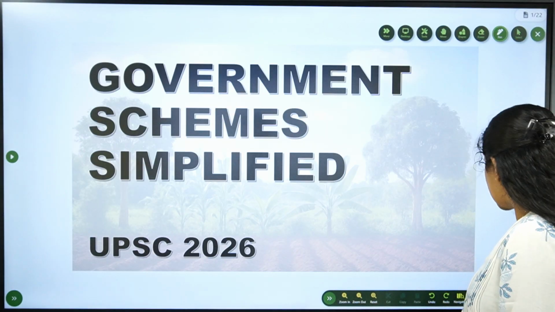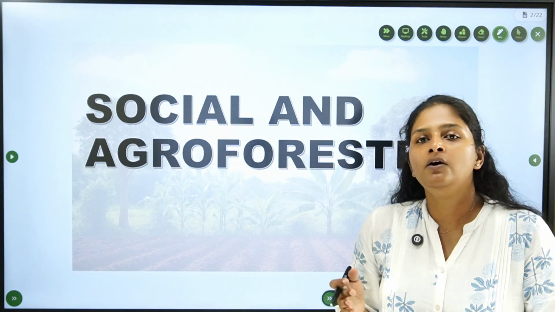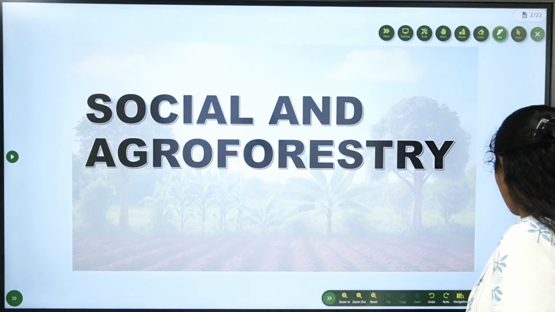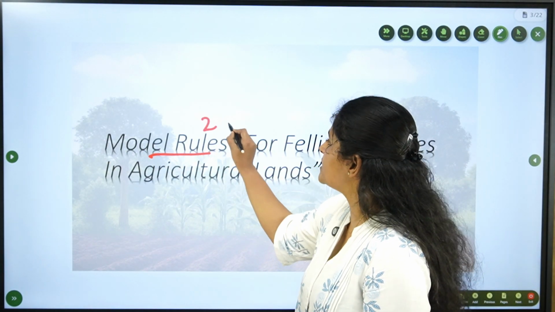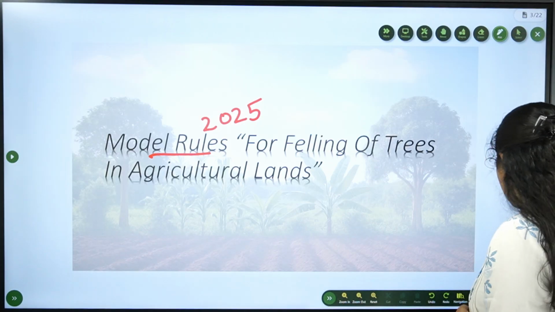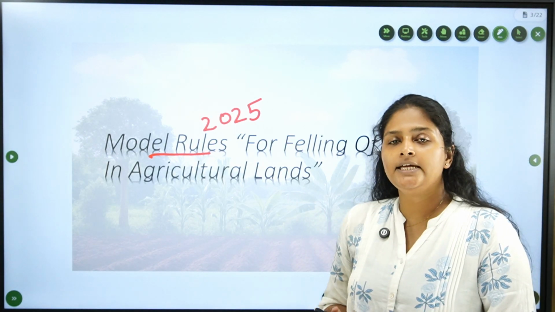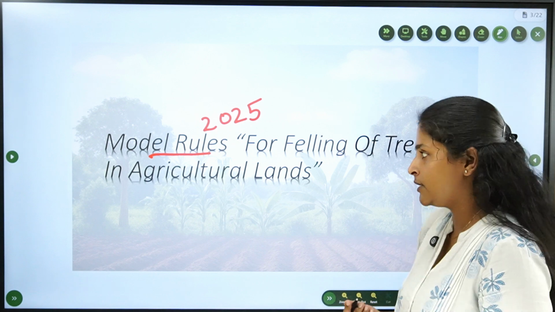Today we are going to discuss a topic called social forestry and agroforestry. Why this topic in between schemes? Because there is a model rule proposed by the central government in June 2025. So first we will look into it: what is social forestry, what is agroforestry, and then we will go through these proposed model rules.